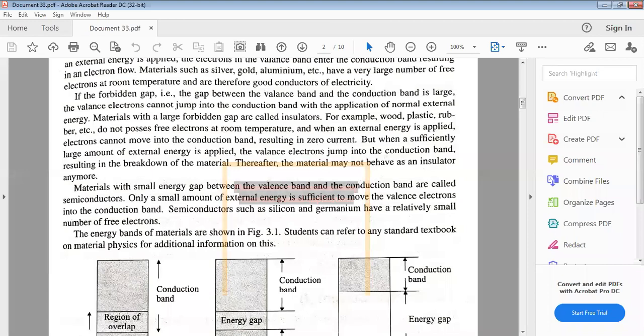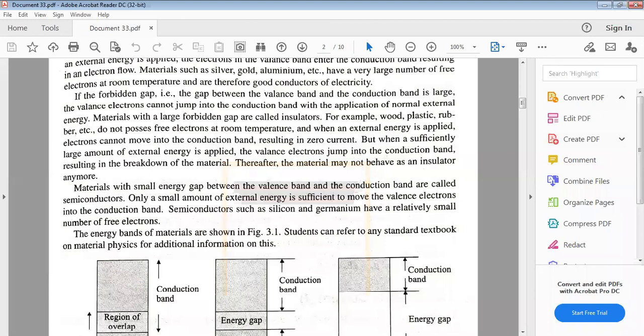Semiconducting materials. In the periodic table, all fourth group elements are called semiconducting materials. What are the fourth group elements? Silicon and germanium are the most popular and well-known semiconductor materials among the tetravalent group elements.